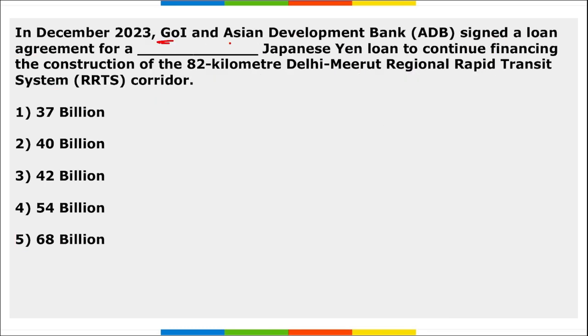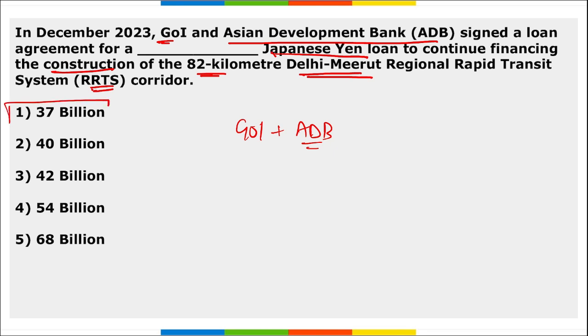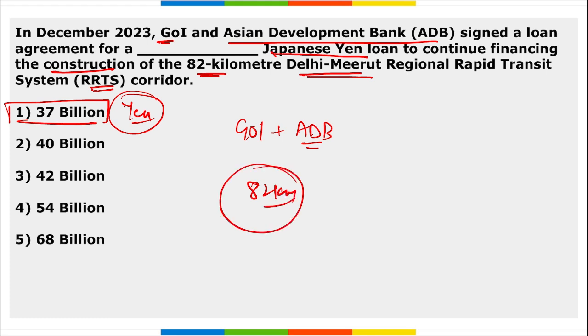Next, Government of India and Asian Development Bank signed a loan agreement for dash amount of Japanese yen to continue financing the construction of the 82-kilometer Delhi Meerut RRTS corridor. So, Government of India and Asian Development Bank have recently signed a loan agreement, and this loan agreement was worth 37 billion yen, and this is for the construction of the 82-kilometer long Delhi Meerut RRTS corridor, and this 37 billion yen is approximately $250 million in dollars.